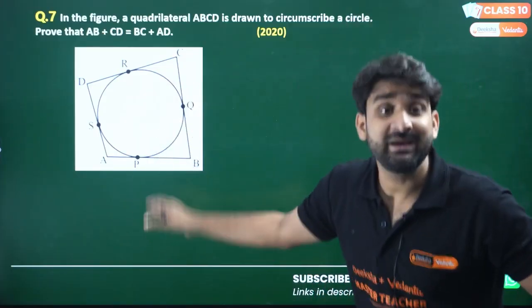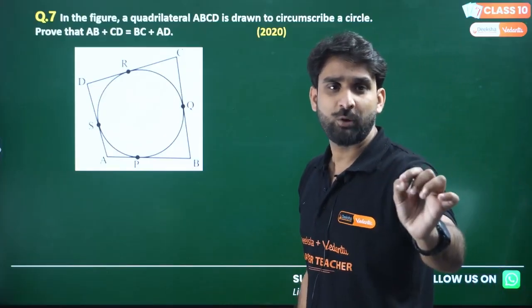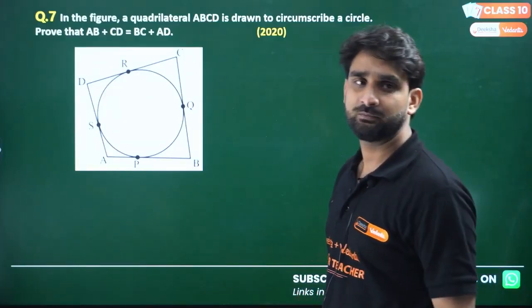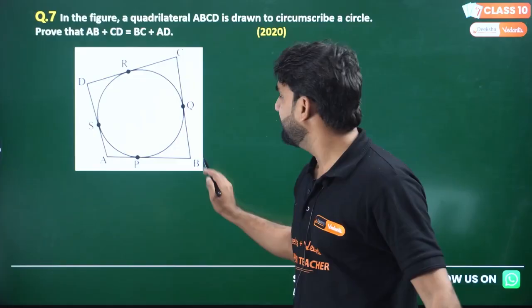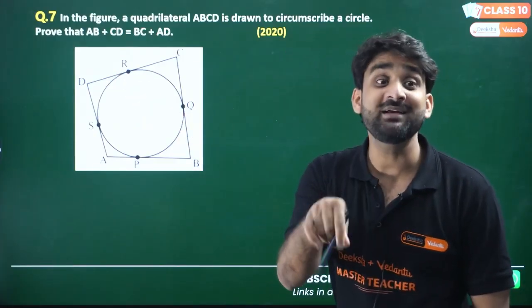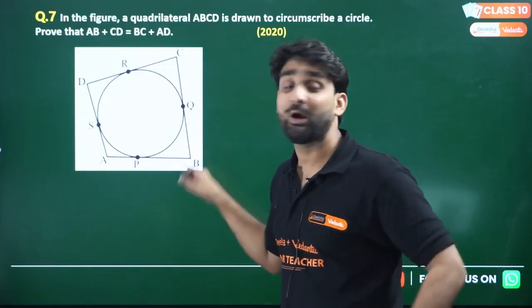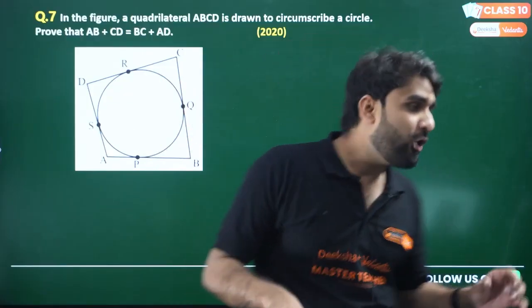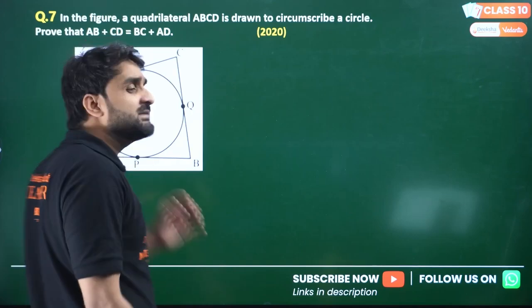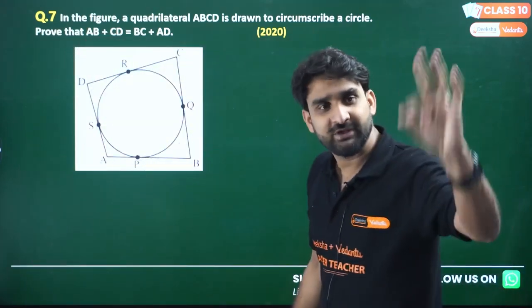which points are the external point for the circle? Just tell me. Which points are the external point of the circle? Yes, A, B, C and D will be the external point of the circle. P, Q, R, S on the circle. That P, Q, R, S are the point of contacts. So how many points are outside? External, 4 points, A, B, C, D.